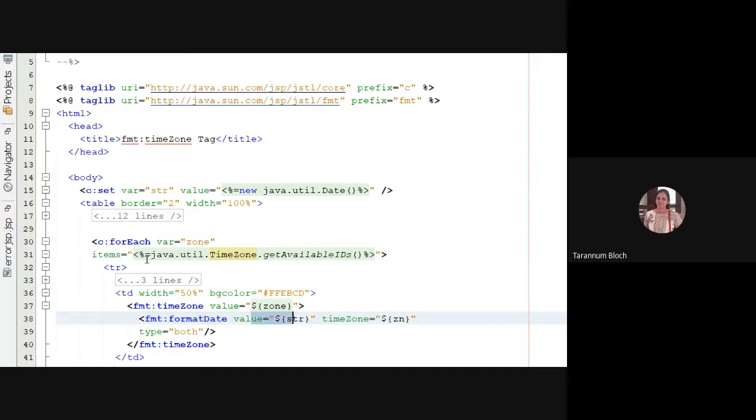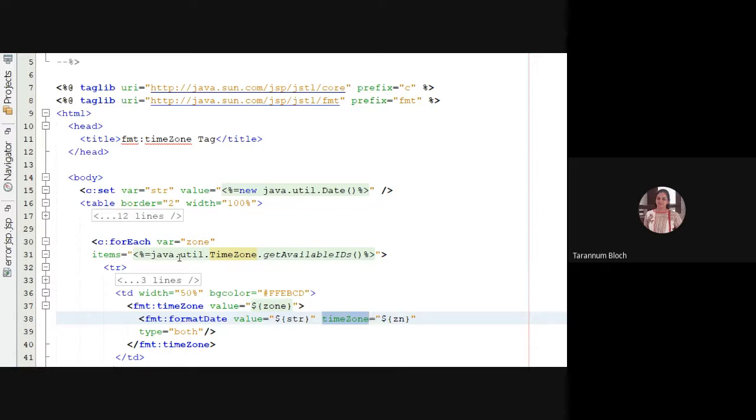The value which I'm taking is str. What is str? It is the date and time of my laptop. I'm formatting the date as per this, and I'm using that particular time zone which is there in the zone variable.